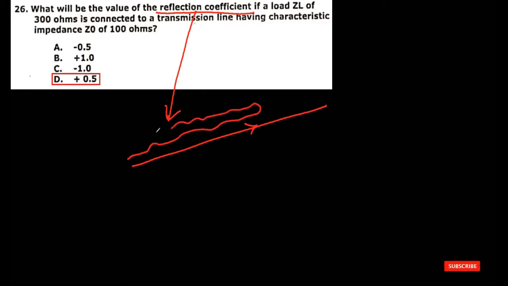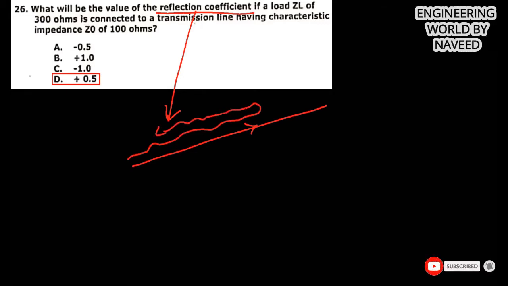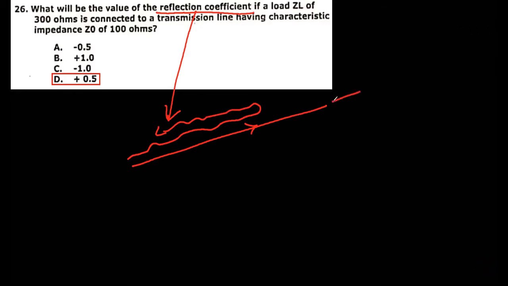Reflection coefficient is a parameter which tells us how much of the electromagnetic wave will reflect back. It is how much of our electromagnetic wave is reflected back by an impedance discontinuity in the transmission line.